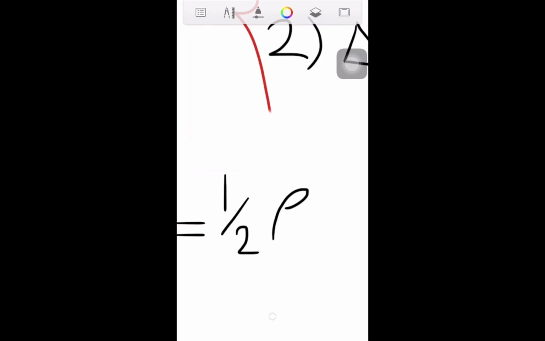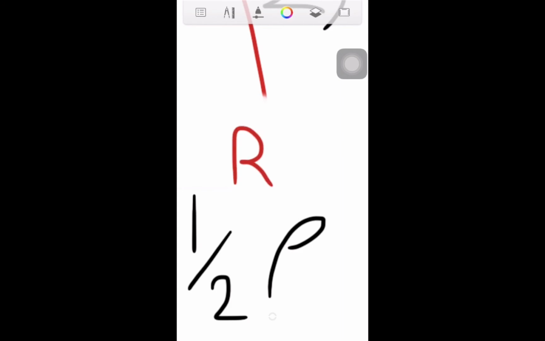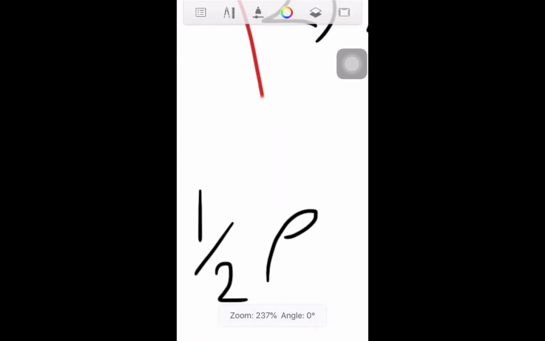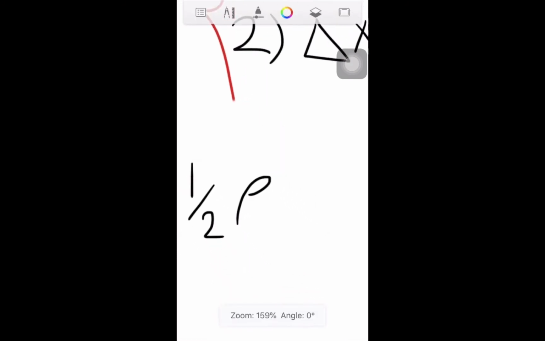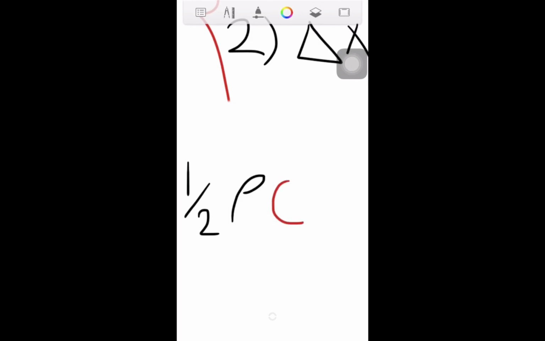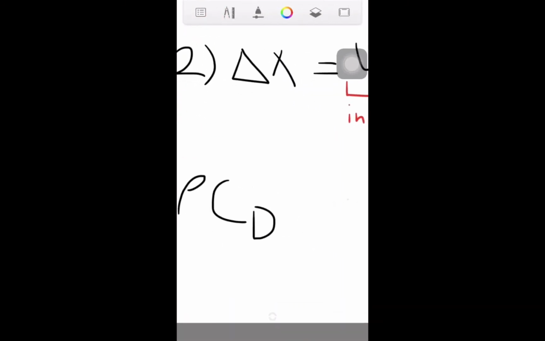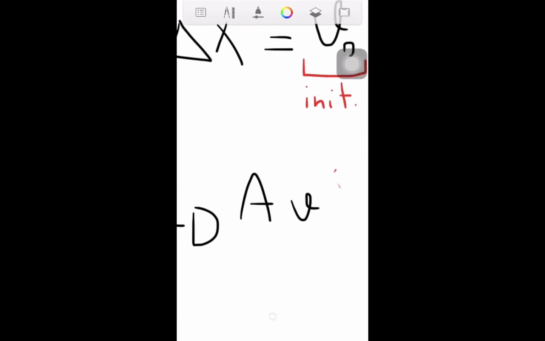The pronunciation is rho, but it is basically the density and nothing more, so don't worry about this. So half times rho times C subscript D, and then times A and times V to the power of 2.